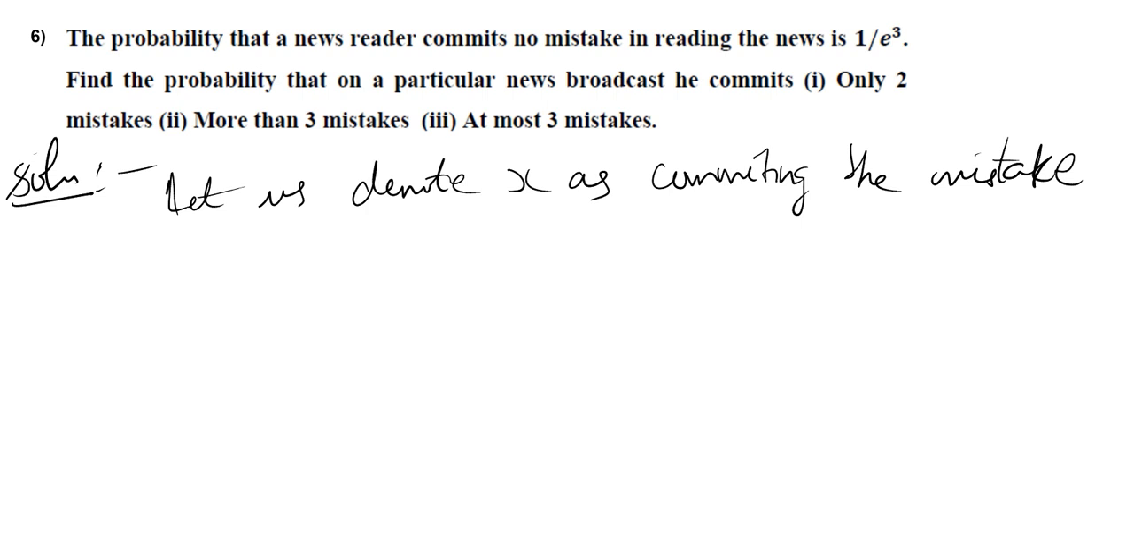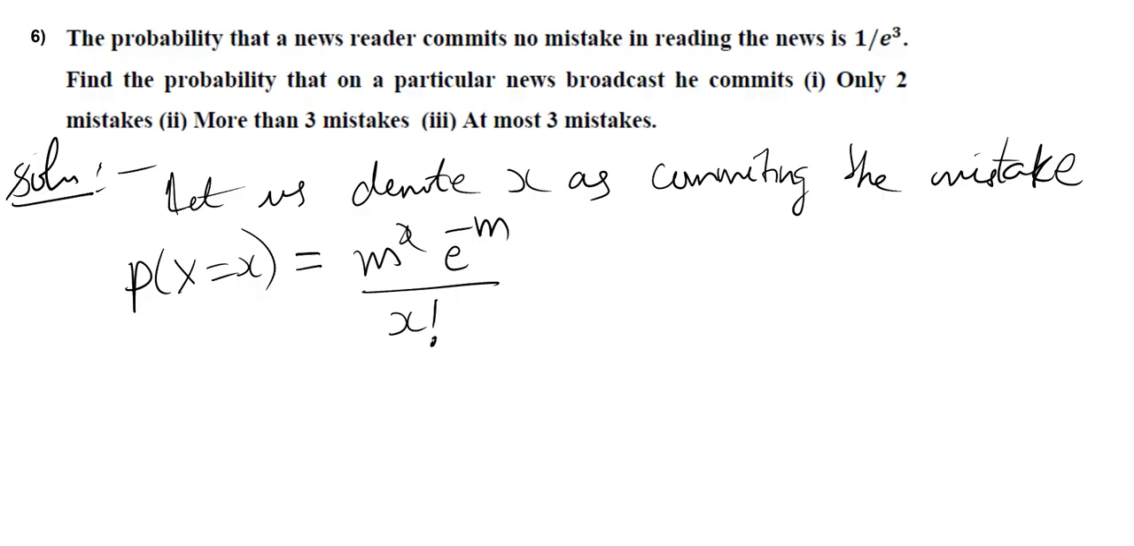Here, to apply Poisson distribution, m is not given. So the Poisson distribution function is given by m power x e power minus m by x factorial, and here x takes the values 0, 1, 2, 3, etc.